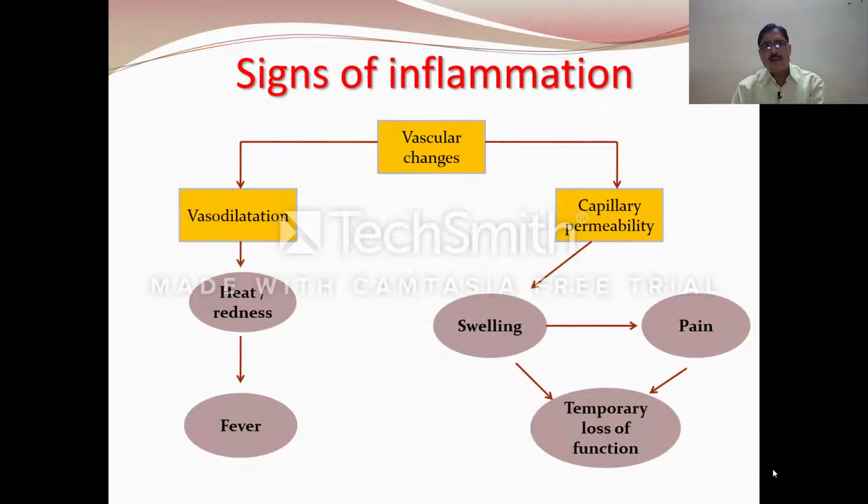Now, how can we know? There are various signs of inflammation. First, we will discuss the vascular changes, which are broadly classified into two categories. We have already observed it with the diagram. One includes the vasodilation, which increases the heat and redness and causes fever. And second one is the capillary permeability, which is responsible for increasing the swelling, then pain, and as a result of which there is temporary loss of function.